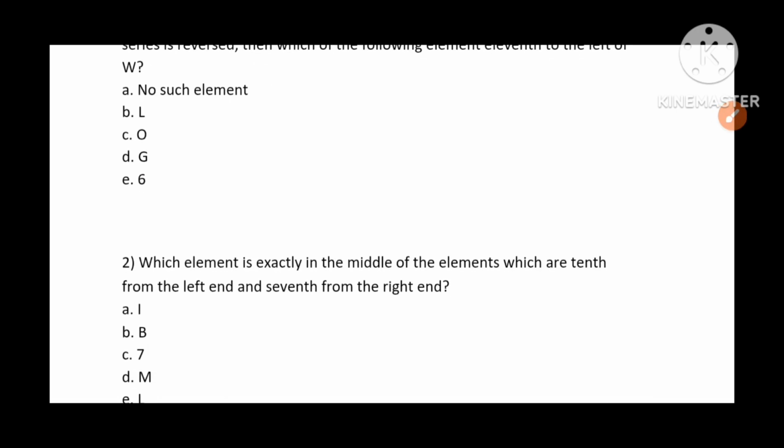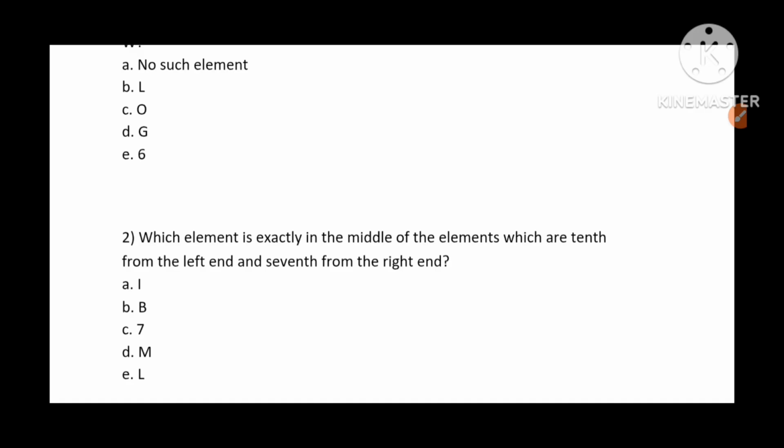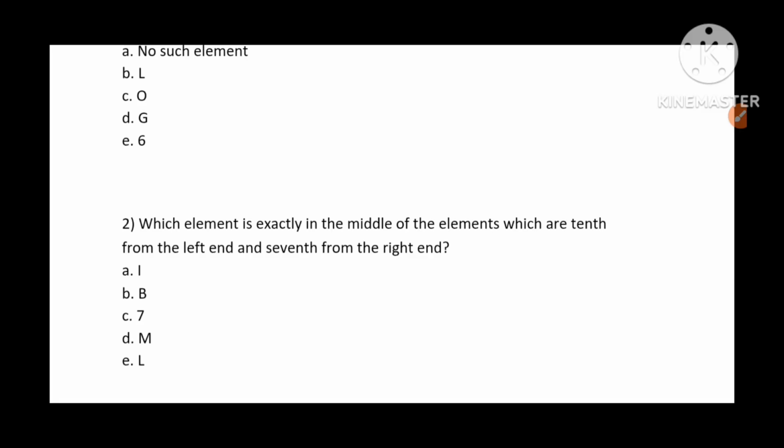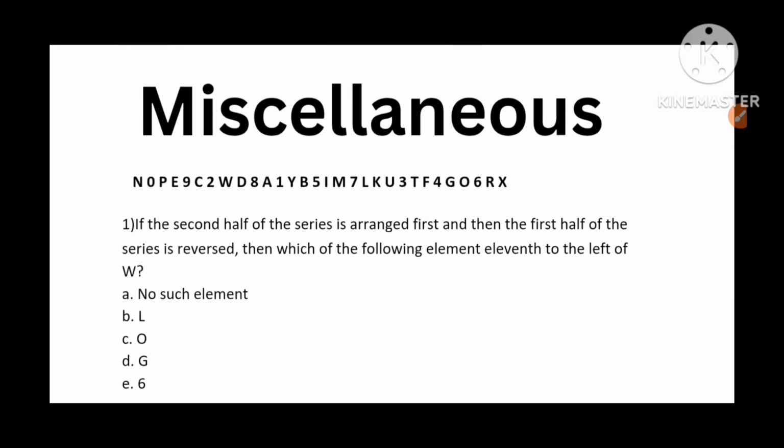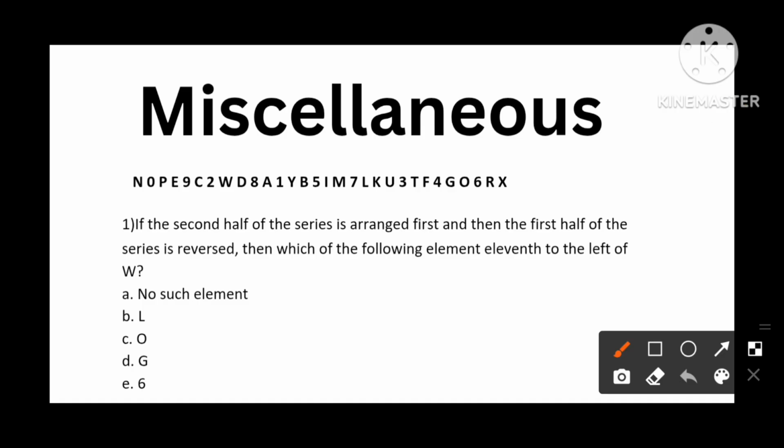Next, second question. Which element is exactly in the middle of the elements which are 10th from the left hand and 7th from the right hand? So talking about 10th from the left hand. 10th from the left hand means we already saw this is 15. So 14, 13, 12, 11, 10. So 8 is 10th from the left, and 7th from the right means 1, 2, 3, 4, 5, 6, 7. 7th one is F. In between, which is exactly in between?